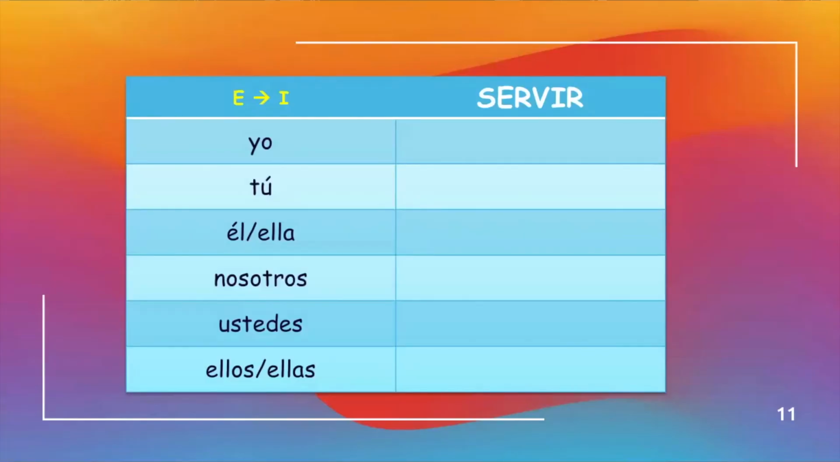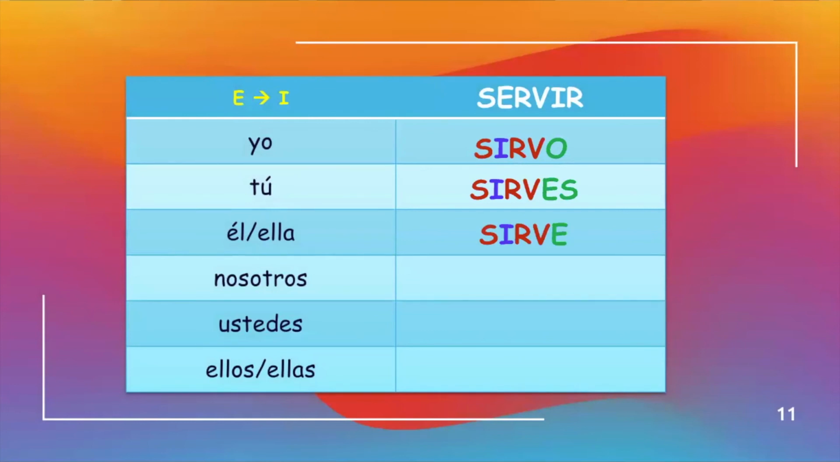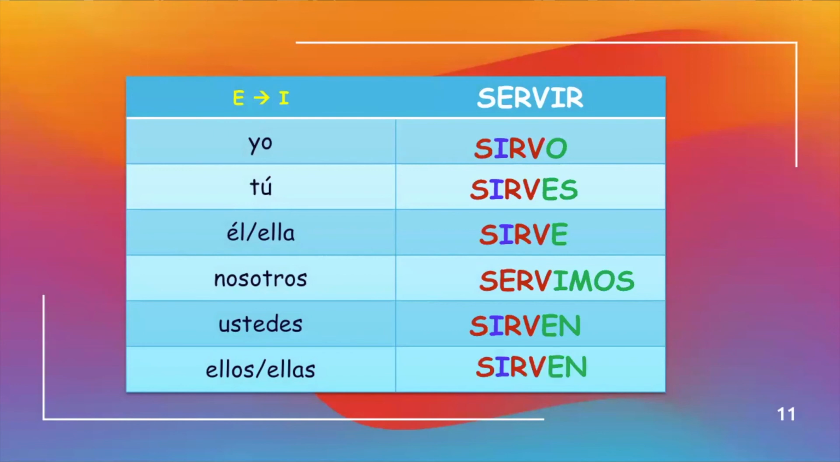The last stem change type is E to I. Here we have the verb servir, which means to serve. The E becomes an I for all forms except for, you guessed it, the nosotros, because the nosotros has no change. Yo sirvo means I serve. Tú sirves is you serve. Él or ella sirve, he or she serves. Nosotros, no change. Servimos, we serve. Ustedes sirven, you all serve. And ellos or ellas sirven, they serve.